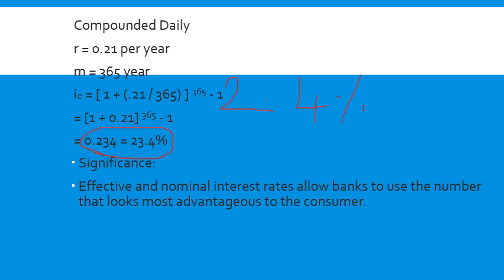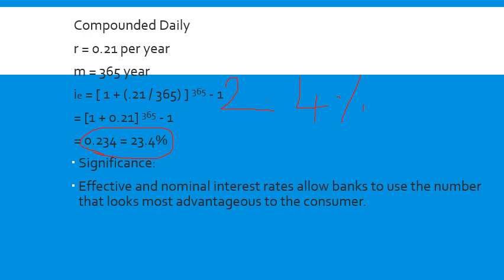That's why, my dear friends, whenever you borrow a loan, make sure you ask the financial institution, or the manager of that institution, what the compounding period is, how often the interest is calculated. Is it annual, semi-annual, quarterly, monthly or daily compounding?